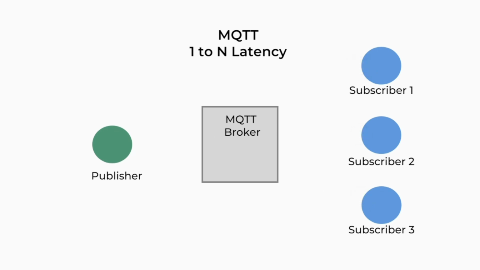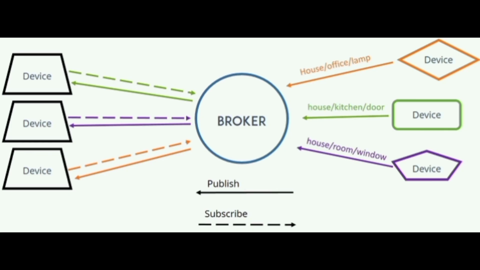This is how MQTT works behind the scenes. Devices like sensors or controllers either publish messages or subscribe to them, but they never talk to each other directly. Instead, everything passes through a middleman called the broker. As you can see on screen, that's our MQTT post office as discussed earlier.